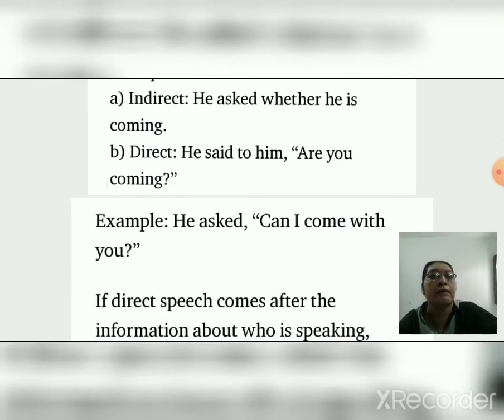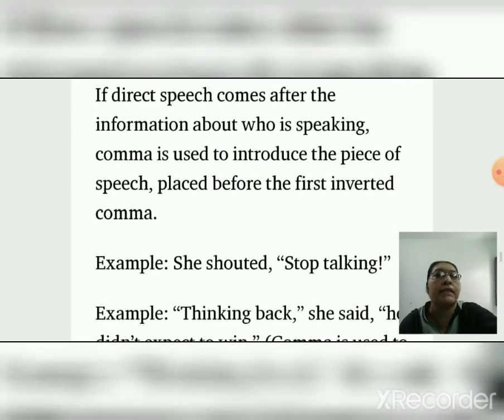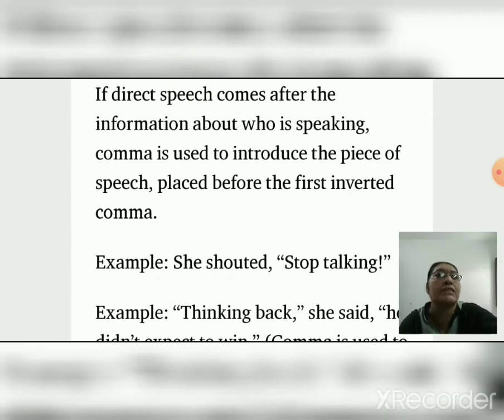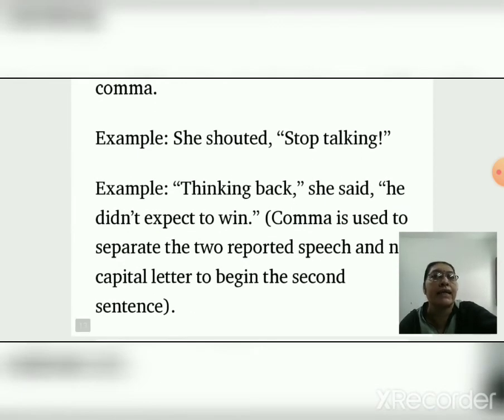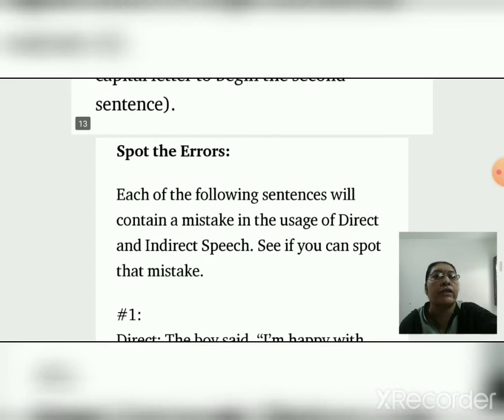Here they give an example. Indirect: He asked whether he is coming. Direct: He said to him, "Are you coming?" Okay. Example: He asked, "Can I come with you?" If direct speech comes after the information about who is speaking, a comma is used to introduce the piece of speech, placed before the first inverted comma. Here given the example: She shouted, "Stop talking." "Thinking back," she said, "he didn't expect to win." Okay, we already understood this.